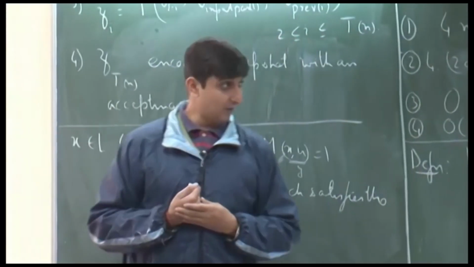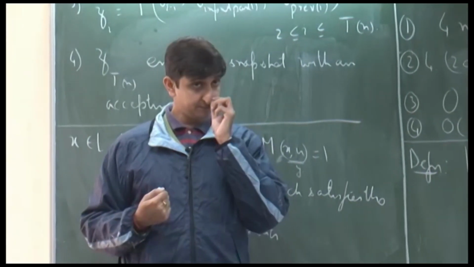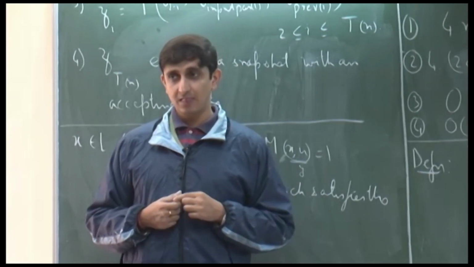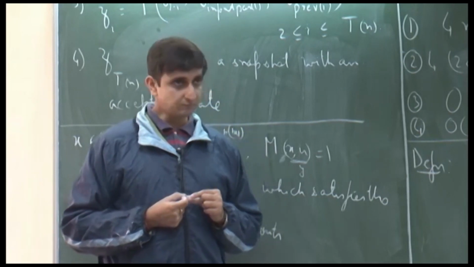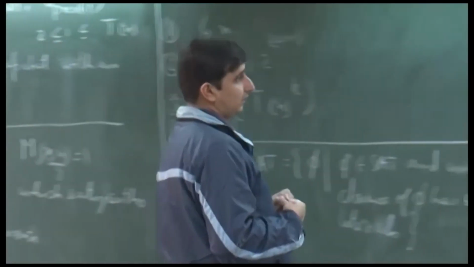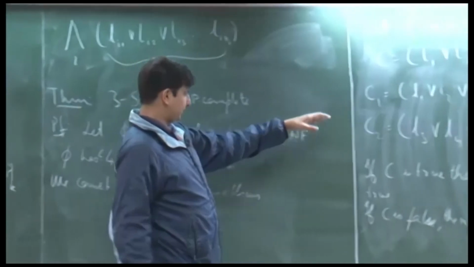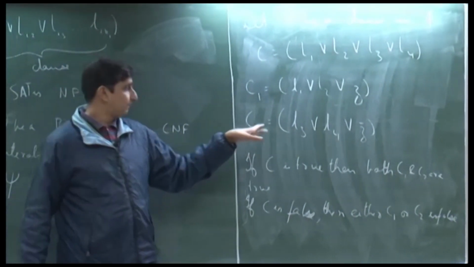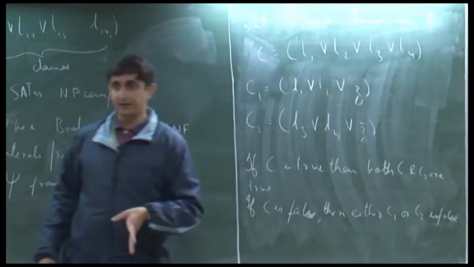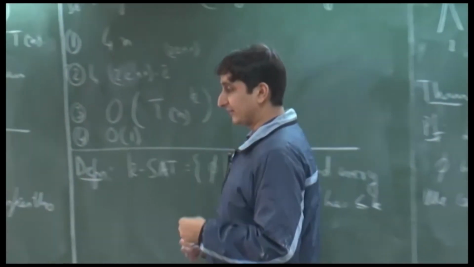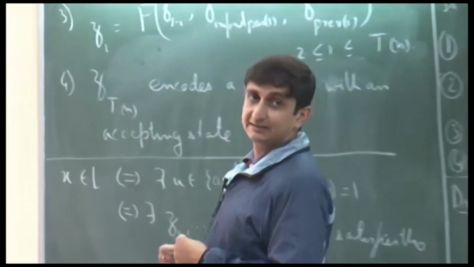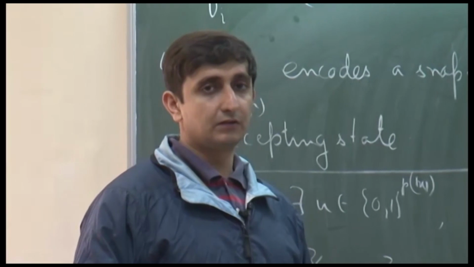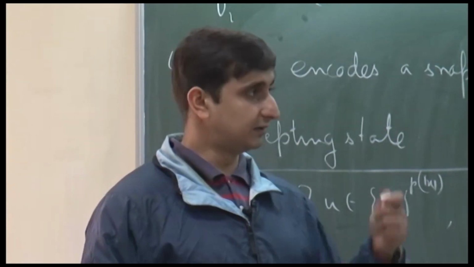Can you come down any further? Can you reduce 3 SAT to 2 SAT by this approach? No. Clearly the way we are designing the clauses C1 and C2 does not give us a way of reducing 3 SAT to 2 SAT. So, this approach has the bottleneck that we will stop at 3 SAT.